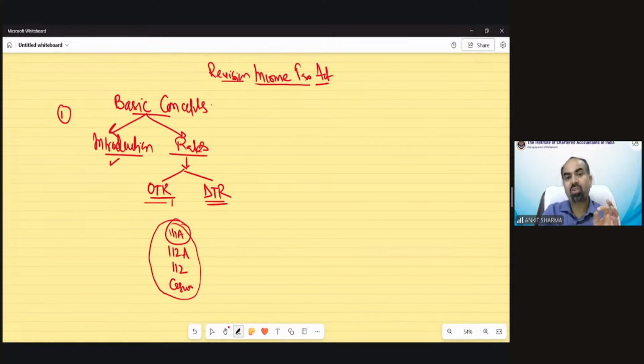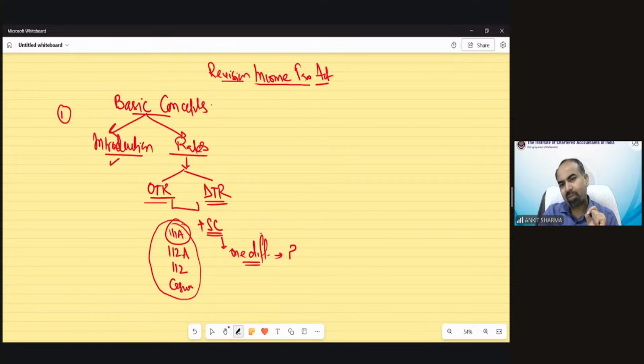These actually have been discussed in detail in the respective heads in which they fall. So basic rate structures are there, then the surcharge concept, which is a separate provision for surcharge in case of default tax regime and optional tax regime. There is only one difference. If from the point of view of surcharge I am talking, there is only one difference in respect of rate of surcharge in optional tax regime and default tax regime.